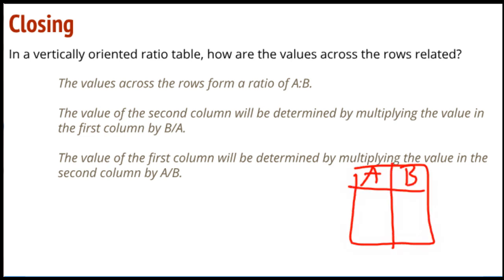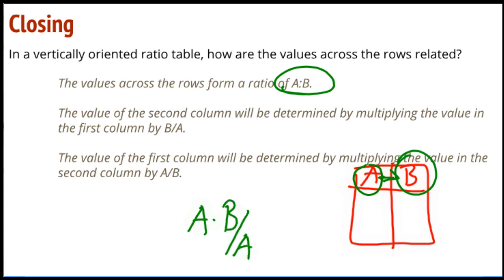I've got A to B. And the value of the second column is determined. So to find out what B is, I take A and I multiply it by B divided by A. And this gets back into the ratio value from a few lessons ago. So if you need to, step back into that and check that out.